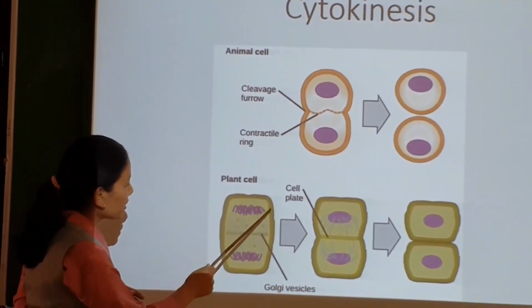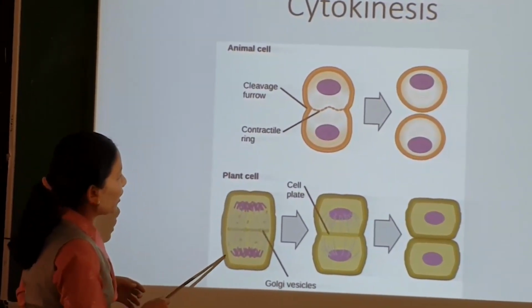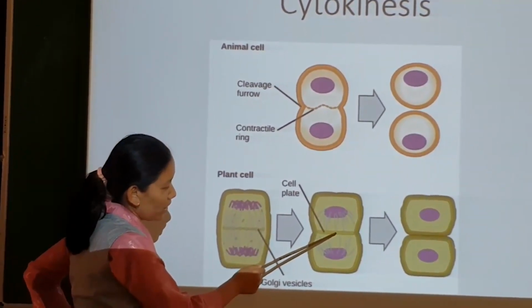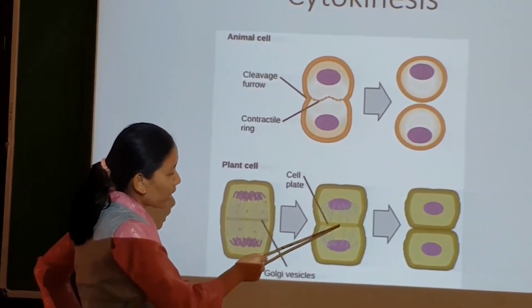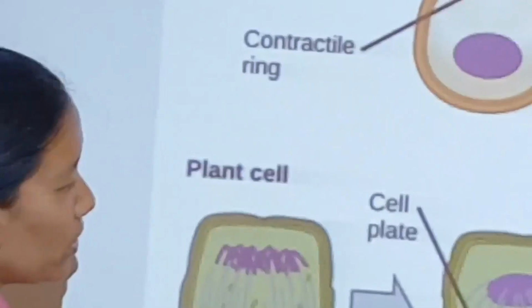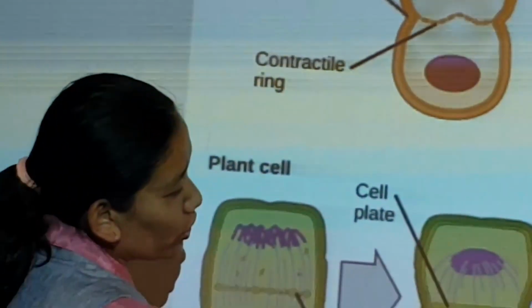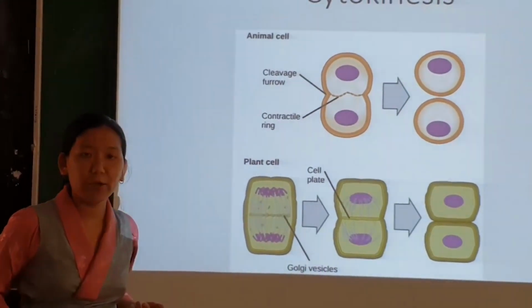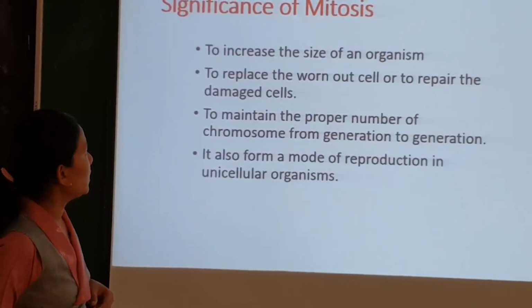Because of the rigid cell wall present in the plant cell, you cannot have cleavage like this. So what happens is, from the center, it will start to form a cell plate towards the periphery. From center to periphery, it will form a cell plate and then it will form into two cells. Okay, so this is the end of mitosis.